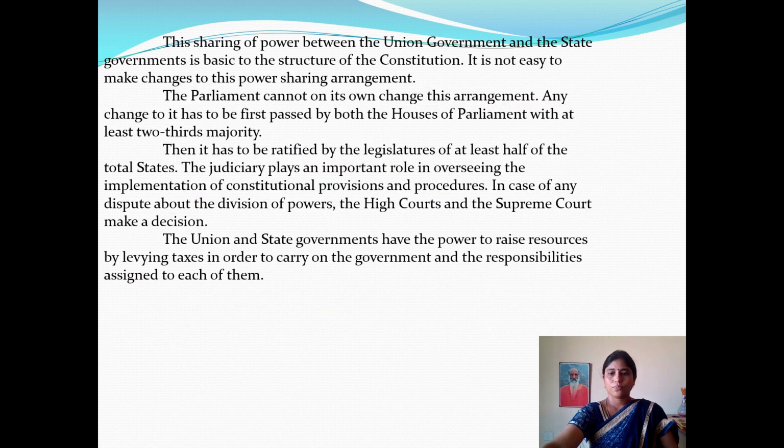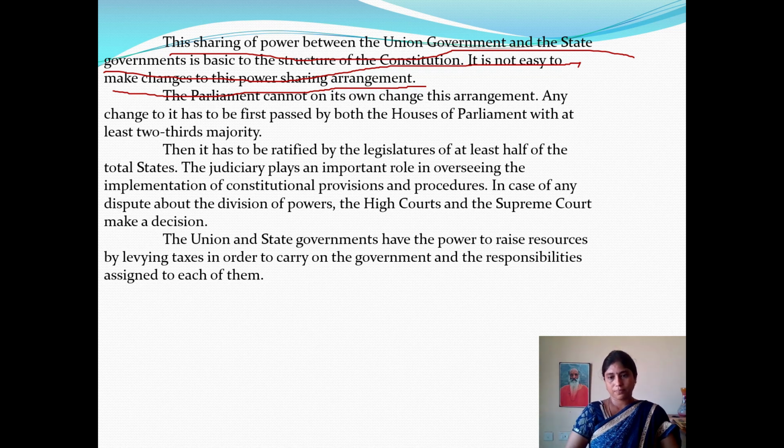This sharing of power between the Union government and the state governments is the basic structure of the Constitution. It is not easy to make changes to this power sharing arrangement.